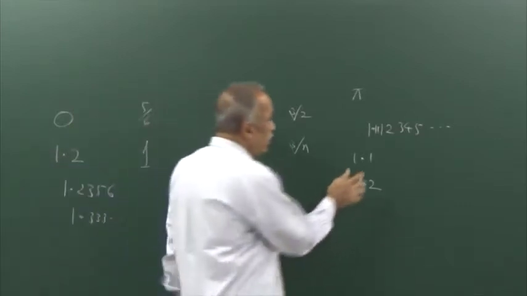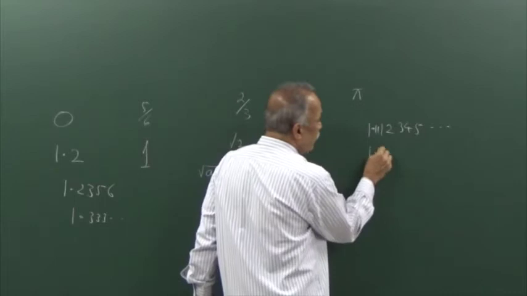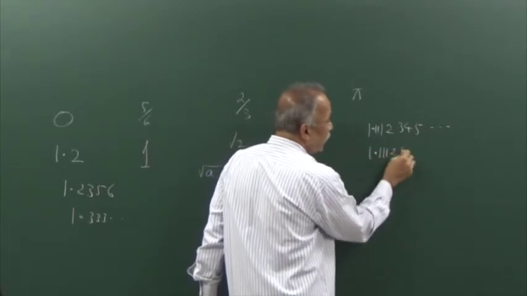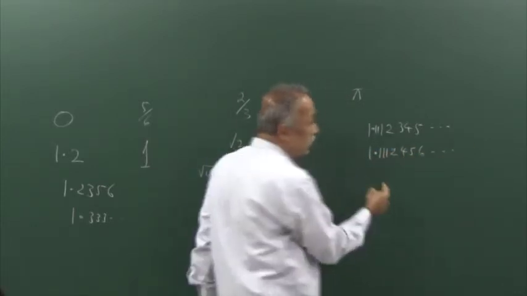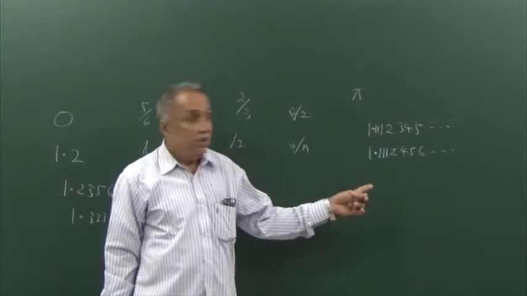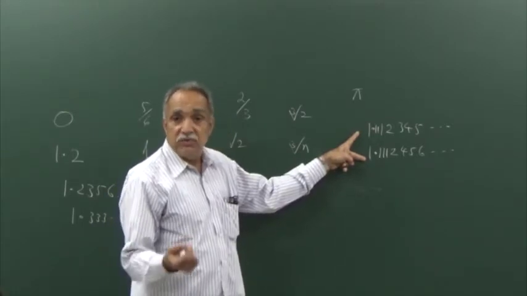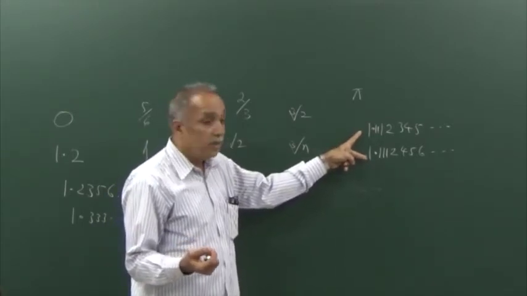For example, this is an irrational. This also is an irrational, neither recurring nor terminating. Can you find one irrational between these two? Mention one irrational lying between these two numbers.